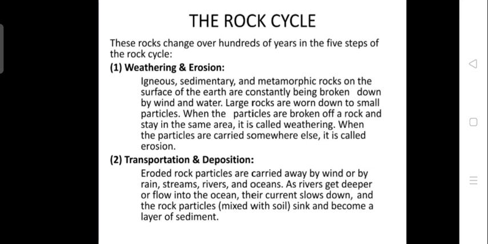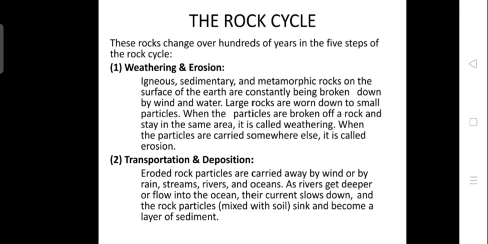Next, we can look at the changes, or the main five steps of the rock cycle. First one is weathering and erosion, where these three rocks, igneous or sedimentary or metamorphic, whatever it is, which are on the surface of the earth, are constantly undergoing weathering and erosion. That is the breaking down of rock due to the high heat from the sun, rain, etc. And some chemical changes or physical changes act on this rock, and it slowly breaks down into small tiny particles which are easily carried away.